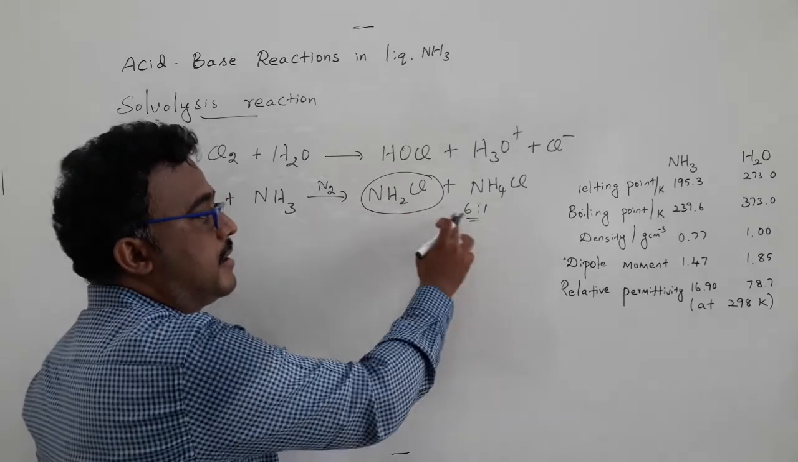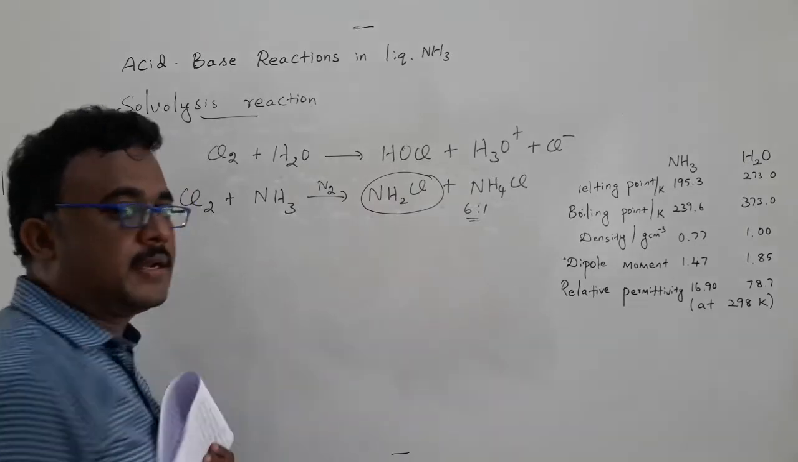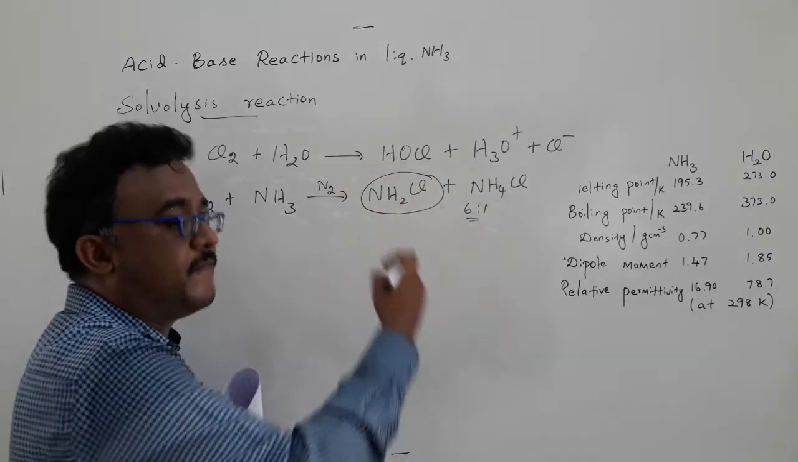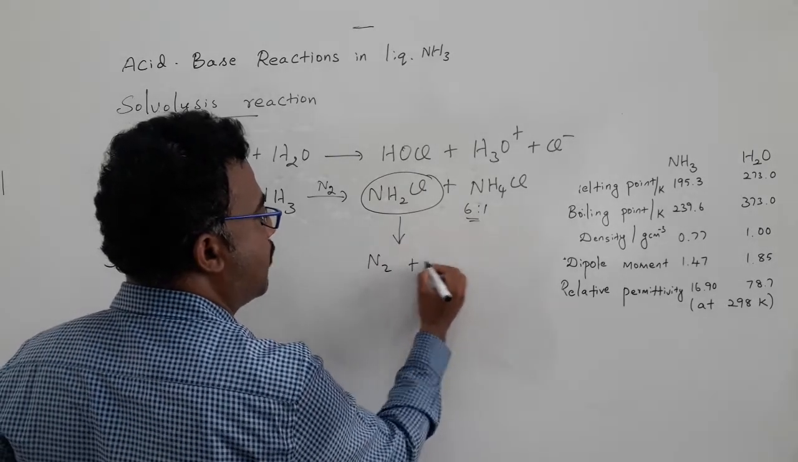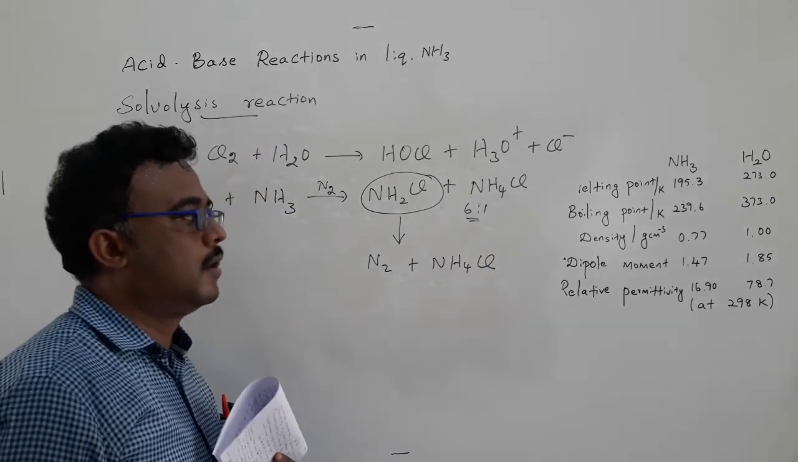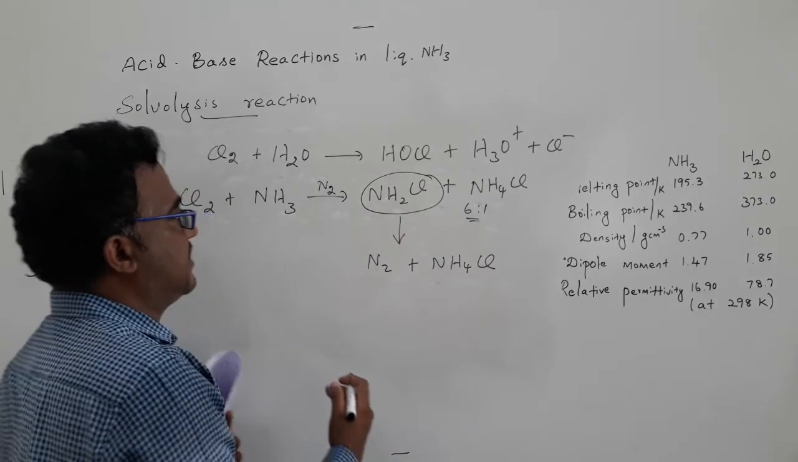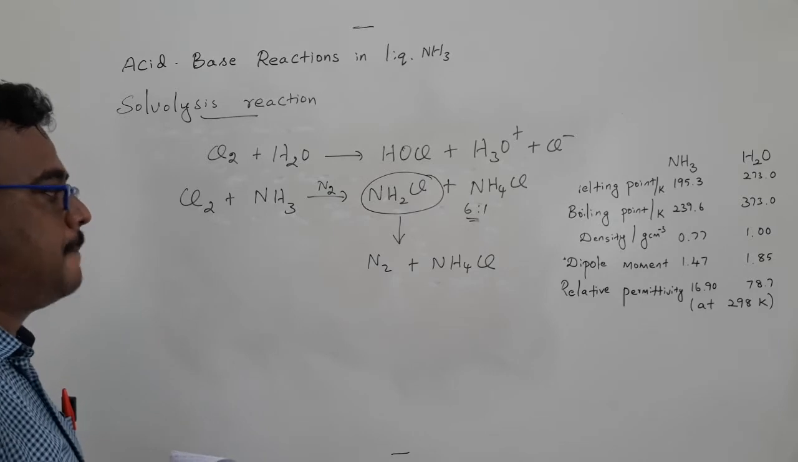If we don't maintain this pressure of ammonia versus pressure of nitrogen versus chlorine, then what happens? Chloramine will never form. Chloramine will be further decomposed into nitrogen plus ammonium chloride. So again, it's a kind of disproportionation reaction that happens between chlorine and ammonia molecules.